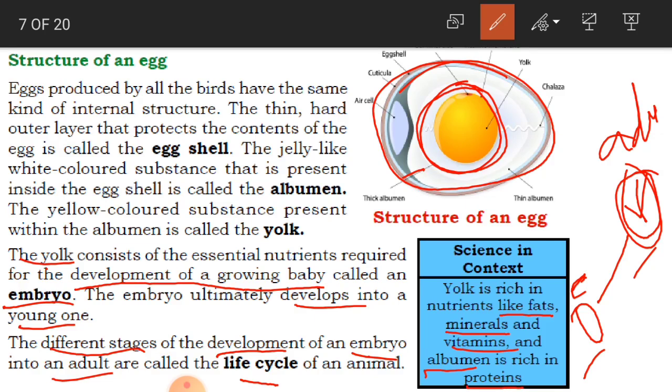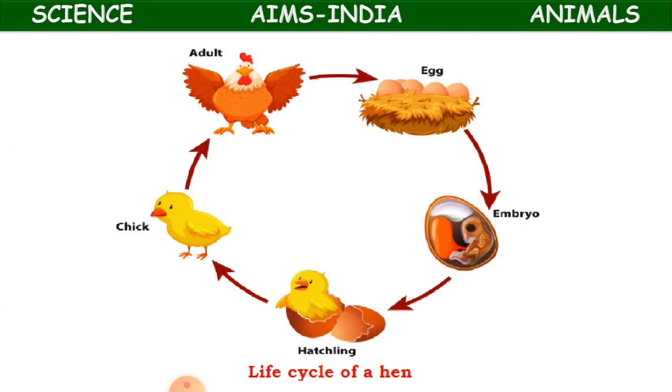So that is why, to have strength, we have to take egg in our food. Why? Because eggs are rich in fats, minerals, vitamins and proteins. Okay children, now we'll move on to the next slide.